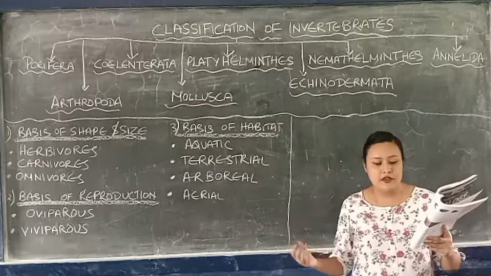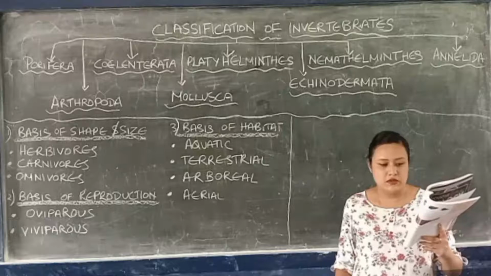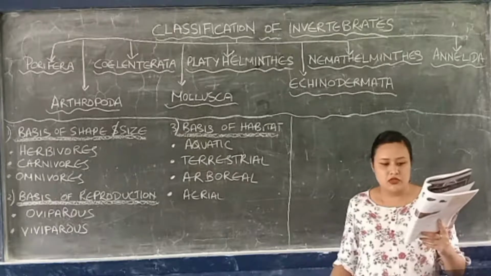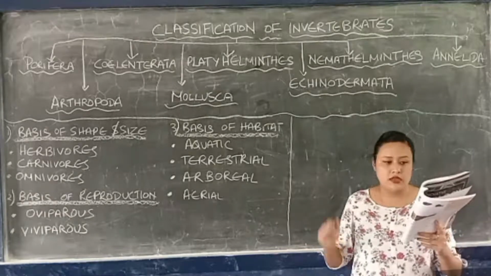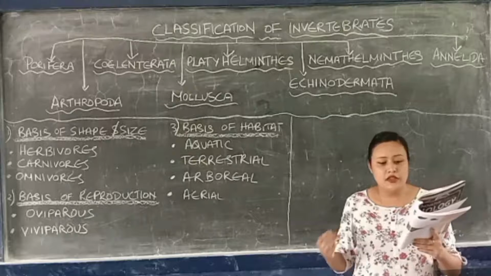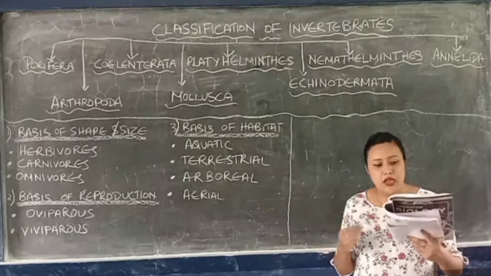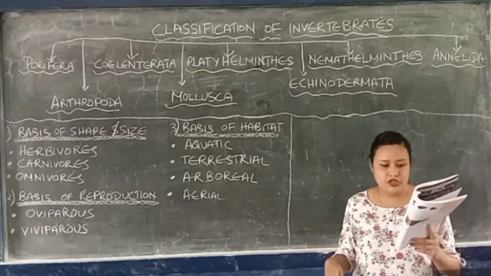All the insects, butterflies, bees, mosquitoes, grasshoppers, dragonflies, they come under Insecta. The body of an insect is divided into head, thoracic, and the abdominal region.